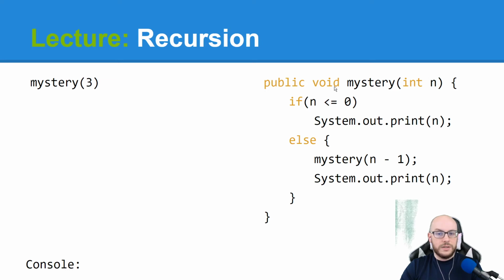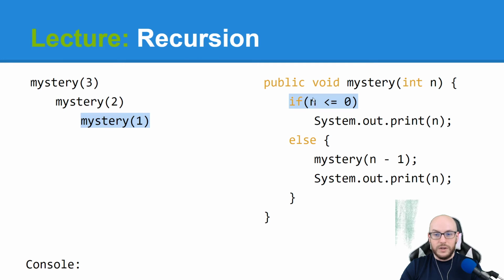Okay, so a 3 comes in here. We're going to ask, is 3 less than or equal to 0? Well, that's false. So I'll skip the else. And first thing we do, we have mystery n minus 1. Well, that's going to trigger a call to mystery 2. That SOP has got to wait. I need to finish this call before I come back and finish out this initial mystery 3 call. Let's step inside of mystery 2. We're going to ask, is 2 less than or equal to 0? No, I'm going to hit this else. That puts another call onto the stack, mystery of 1. I'm going to go ahead and step inside of mystery 1.